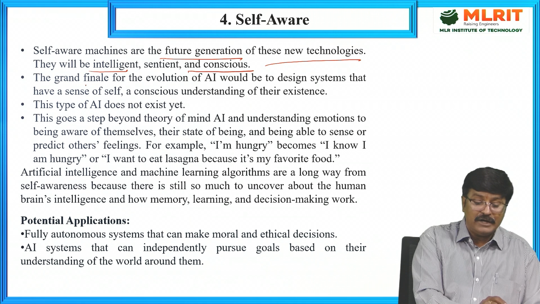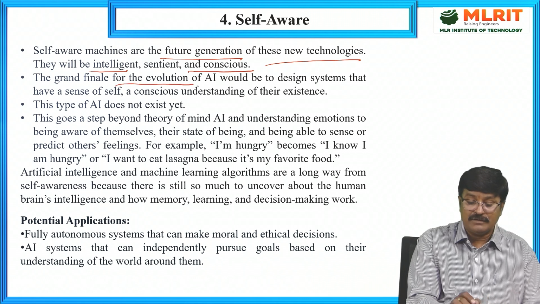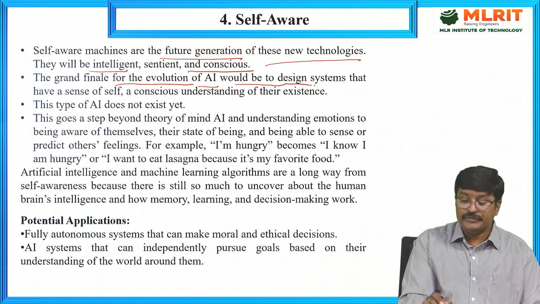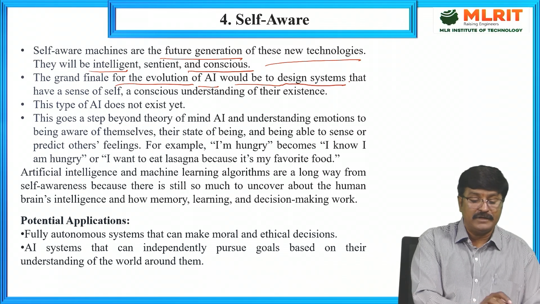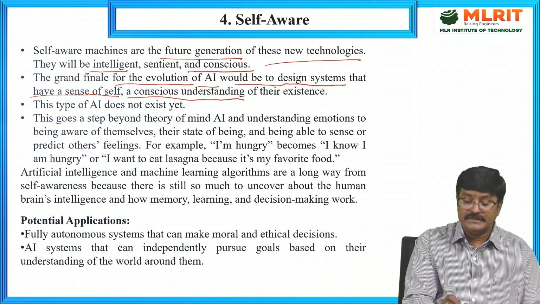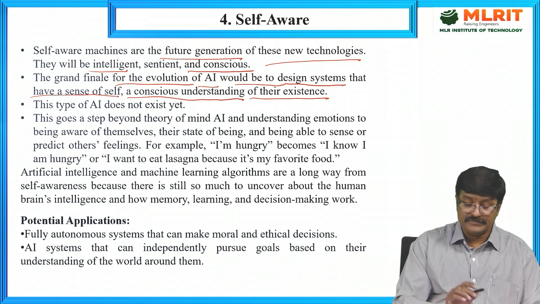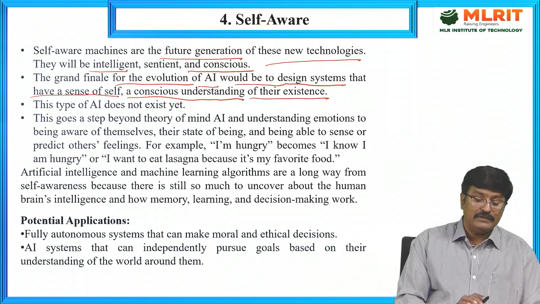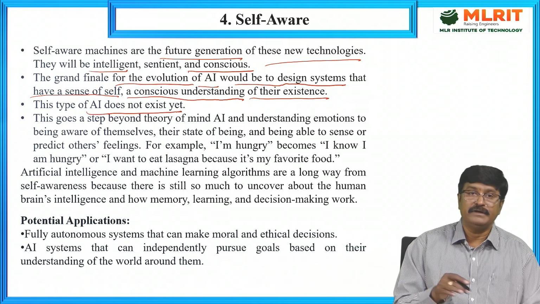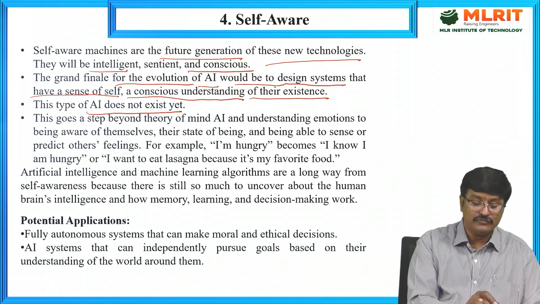So the grand finale for the evolution of types of artificial intelligence would be to design systems that have a sense of self, a conscious understanding of their existence. This type of AI does not exist yet. Research is still going on in this area also. These are the future advancement technologies.